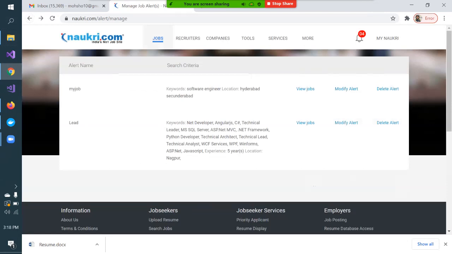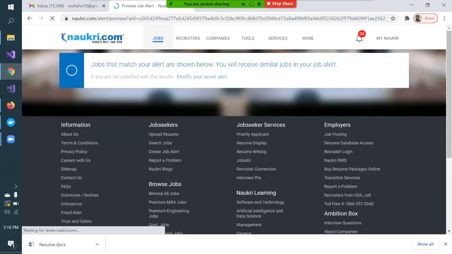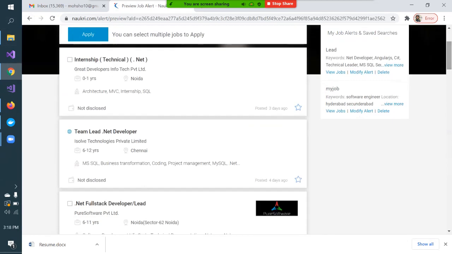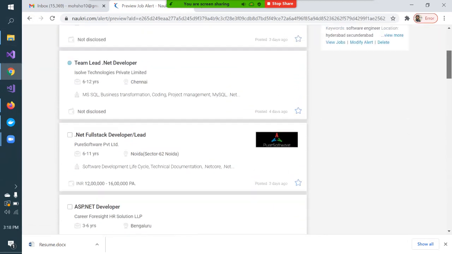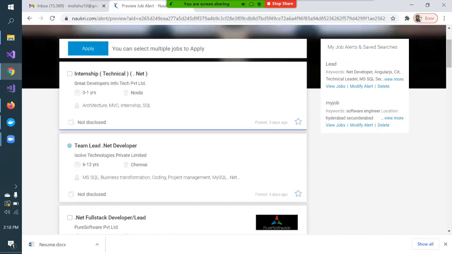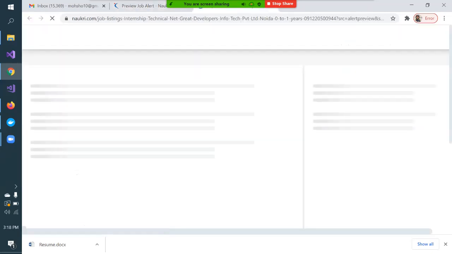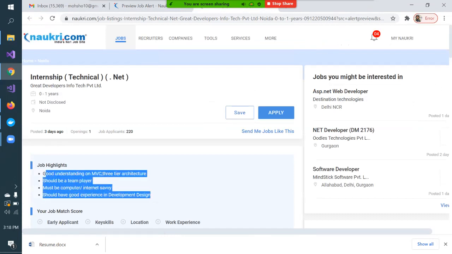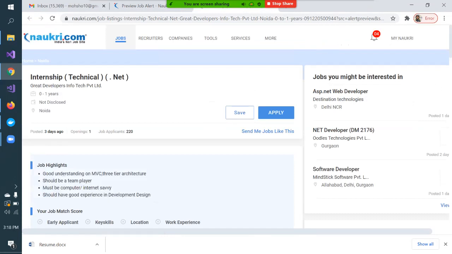And even, I see nowadays, view jobs. See, there are some jobs based on your alert, whatever filter criteria you've specified. Naukri is telling me that these are the jobs I can apply to. So whenever you get this job alert, click on any of the jobs. It will open the job, and it will tell you the job highlights: these are the skill sets these companies expect from the candidate.